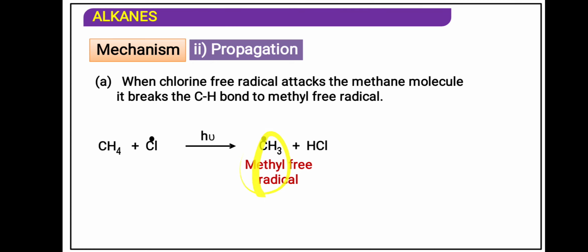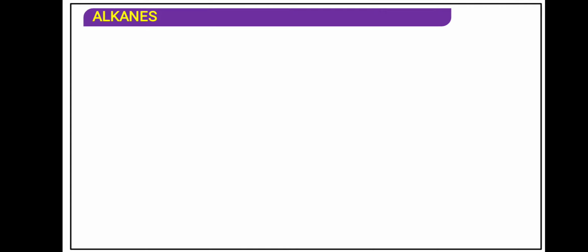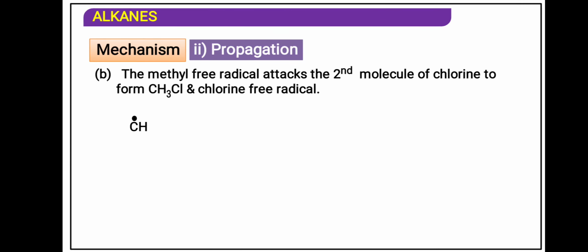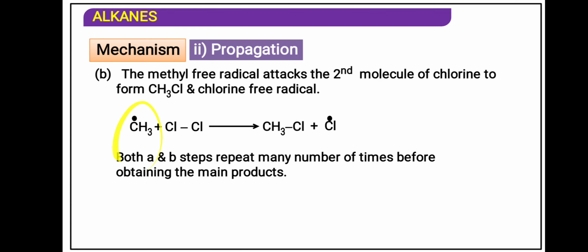Now the methyl radical will go to the chlorine molecule again, Cl2, and there the methyl radical will break the chlorine bond and take the chlorine away. Let's see. See, in this way, methyl is going to the Cl2 and taking the chlorine, and again a chlorine radical is obtained. In this way the reaction goes on. Now the chlorine radical will go to the methane, hydrogen will be taken away, and again a methyl radical will be obtained. The methyl radical again will go to the place of chlorine, and again a chlorine radical is formed. Means chlorine radical, methyl radical, chlorine radical, methyl radical, again they are getting formed.